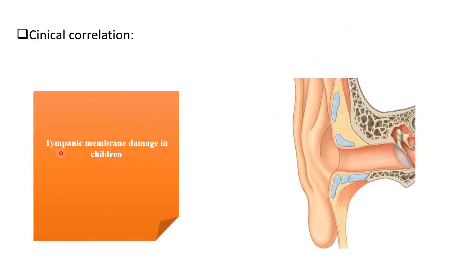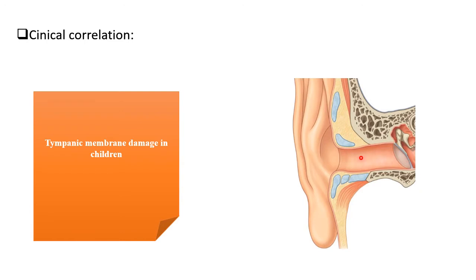So coming to tympanic membrane damage in children, how does it happen? In children, the bony part of the external acoustic meatus will not be developed. As a result, the meatus will be very short. While you insert an ear speculum to see the tympanic membrane, due to the short external acoustic meatus there will be damage of the tympanic membrane.